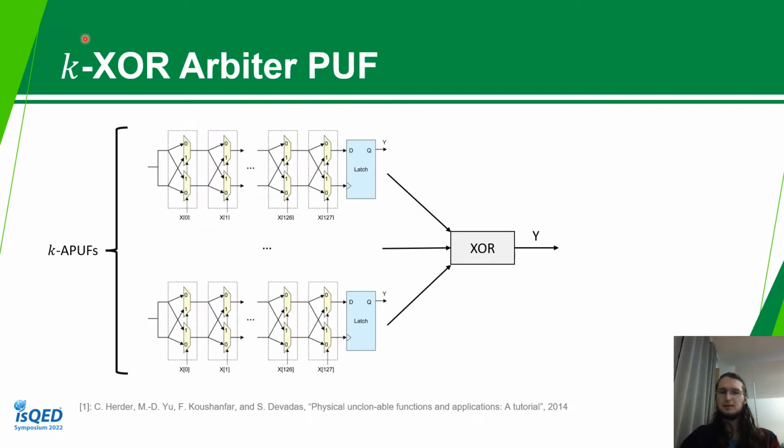To increase security, k of these Arbiter PUF instances can be run in parallel, as we can see here. All of these instances have unique manufacturing variations, but they all receive the same challenge. After we apply the challenge to them, we also get k output bits from all of the instances, and we then XOR all of them together to retrieve the real output of our PUF.